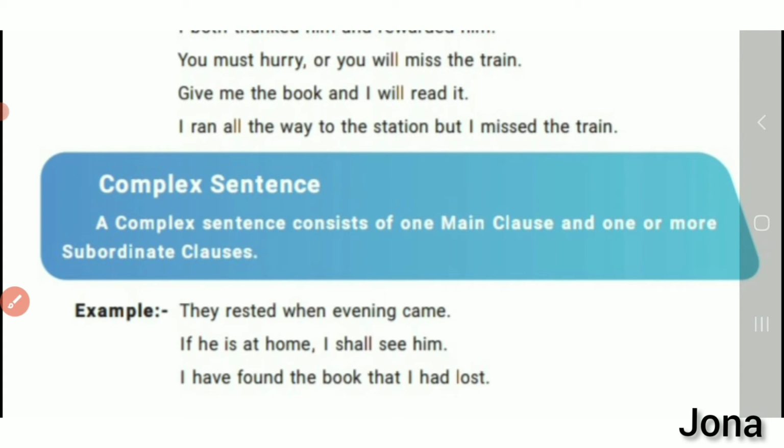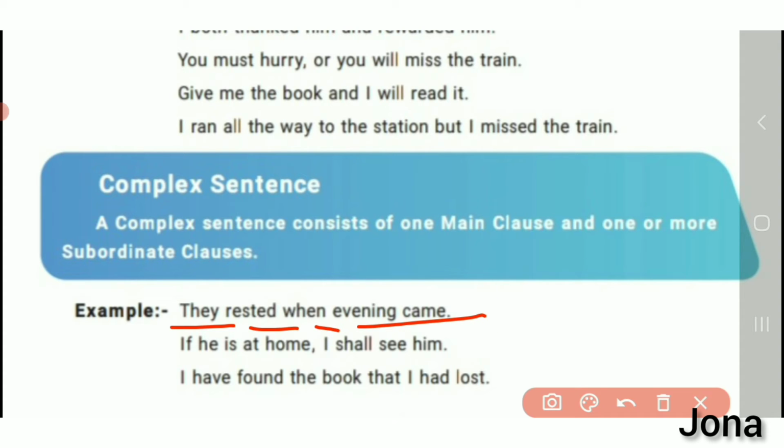Let me see about the complex sentences. The complex sentence consists of one main clause and one or more subordinate clauses. Here you can see by examples. They rested when evening came. Here we can split this sentence as they rested, and when evening came. They rested gives some meaning there. So we can say this is the main clause here.